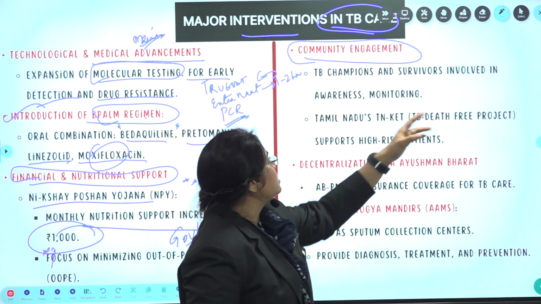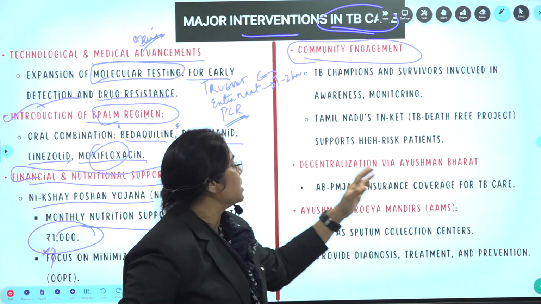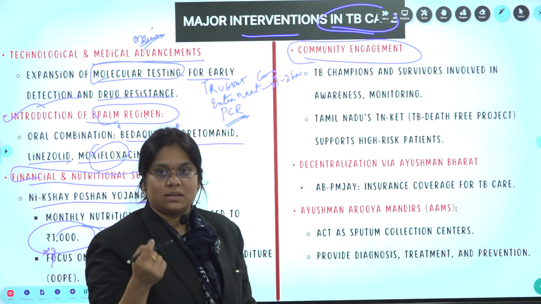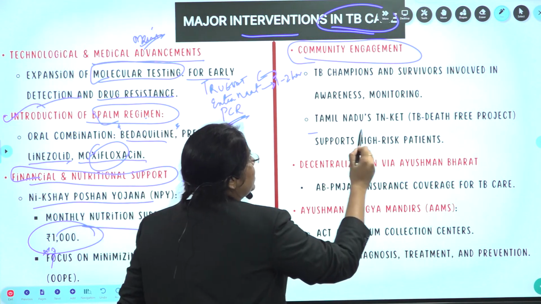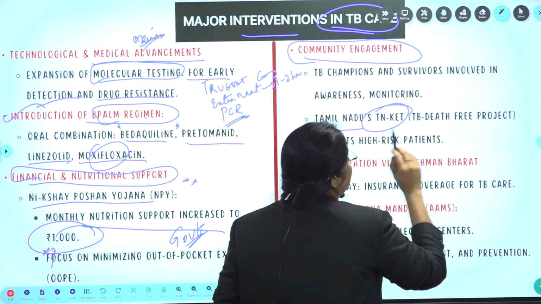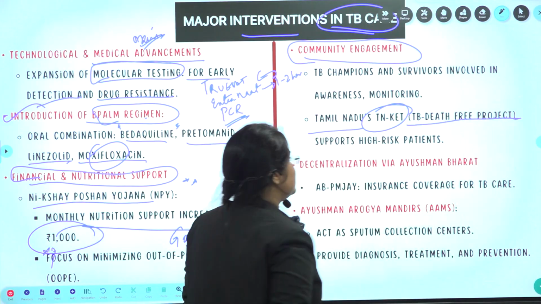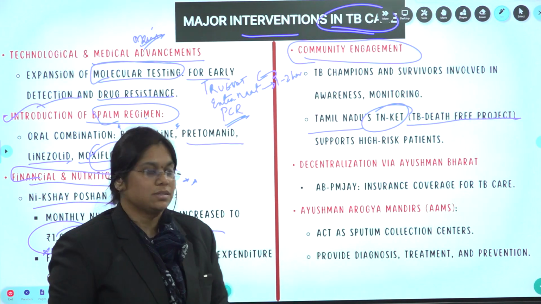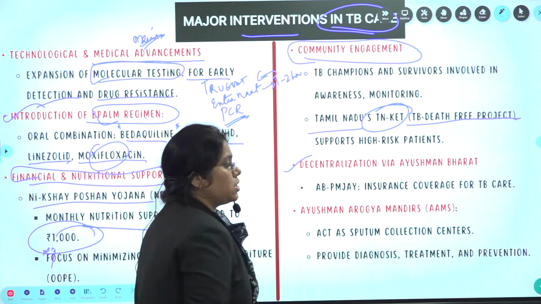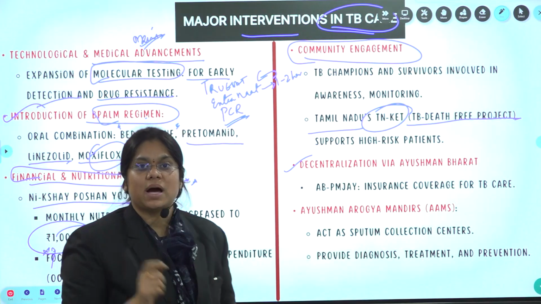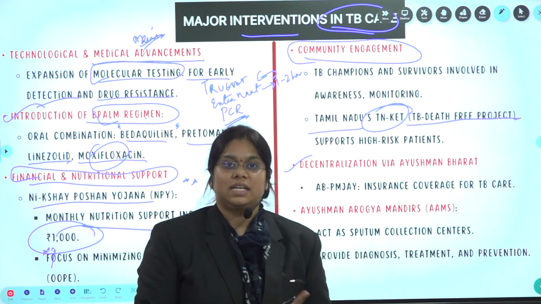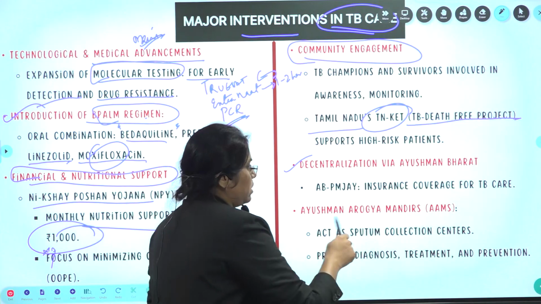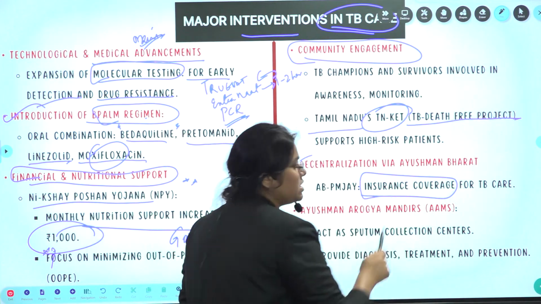So TB champions and survivors are involved in the awareness and monitoring, and there's one special scheme, Tamil Nadu's TB Death Free Project, which supports high risk patients. Okay. The next, decentralization via Ayushman Bharat. Ayushman Bharat has now also included TB to support TB. Insurance coverage is given for TB care.